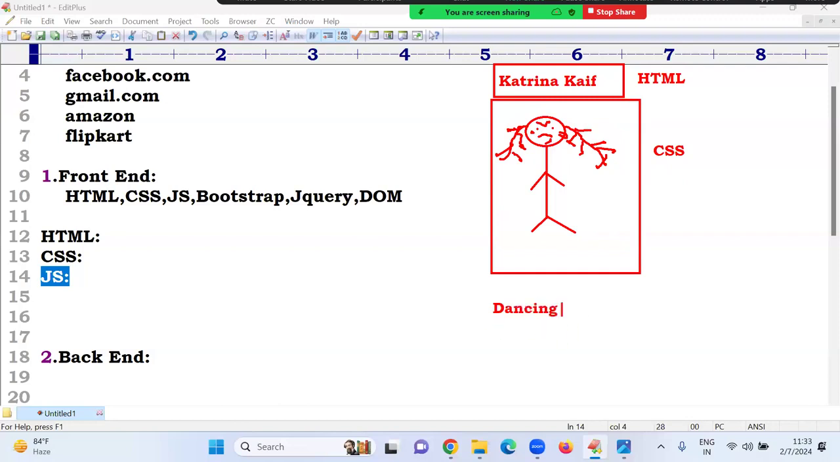Now, sir, what will Katrina Kaif be doing? Katrina Kaif is dancing. Yes, Katrina Kaif is doing action. Katrina Kaif can eat. Eating, dancing, action, everything will be done by Katrina Kaif. Those are nothing but what? JavaScript means functionality. She will dance very well, she does action very nicely, she takes food very well. So all these are nothing but Katrina Kaif's functionalities.